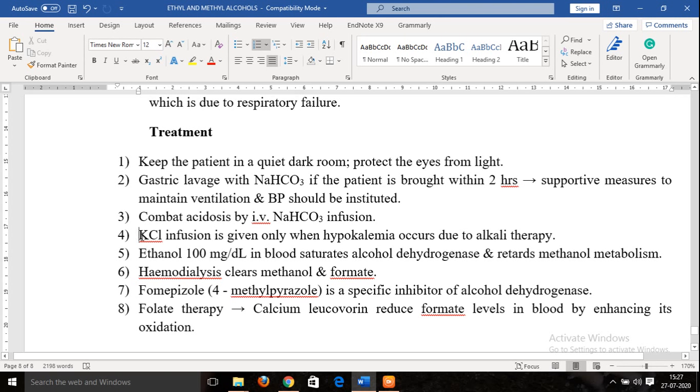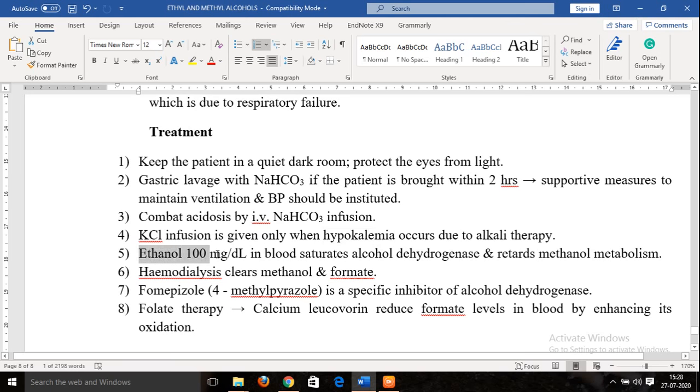Another measure is infusion of potassium chloride. Now this is not as such a treatment line of methanol poisoning, but it is supposed to be given only if the person starts suffering from hypokalemia, that is a decrease in the blood potassium level. This may happen with the alkali therapy which is given. Because of this alkali therapy, sometimes hypokalemia may be precipitated, and to control it, that is the decrease in the potassium levels of the blood, this can be normalized by giving infusion of potassium chloride.